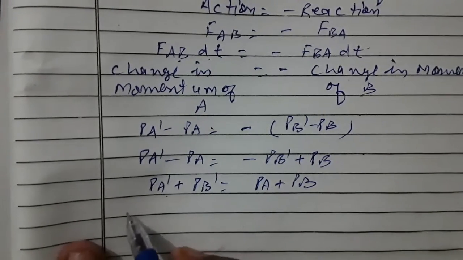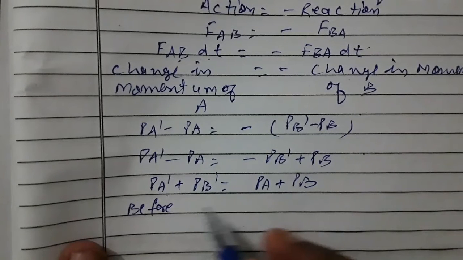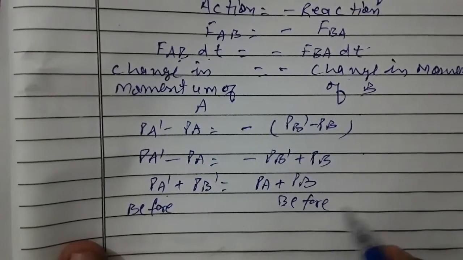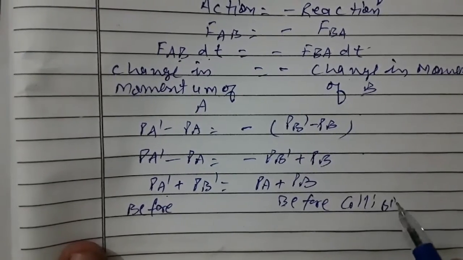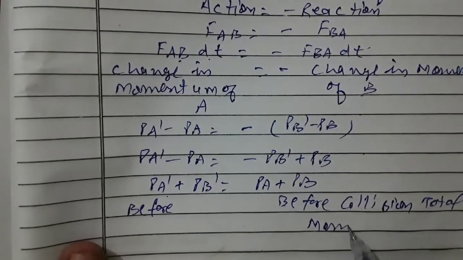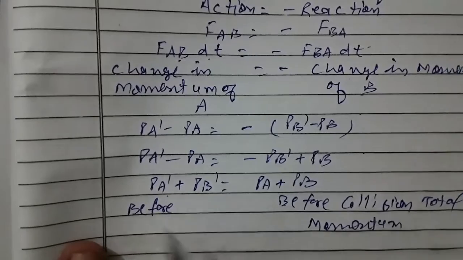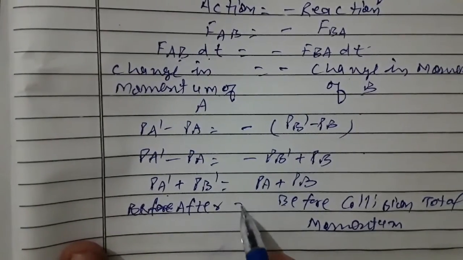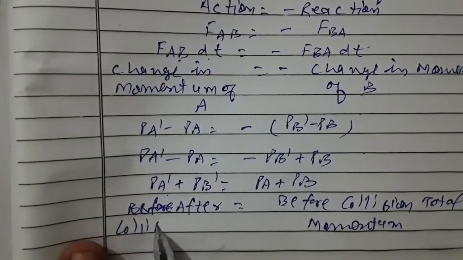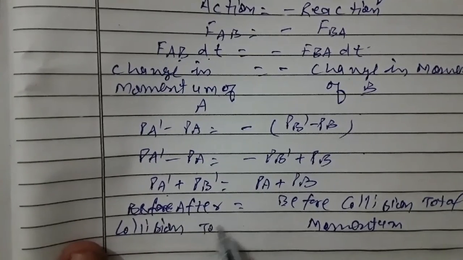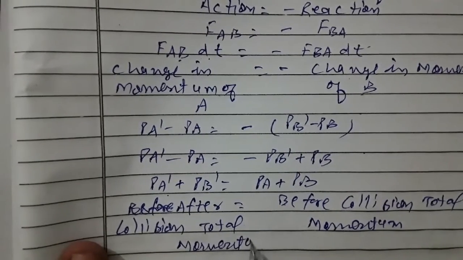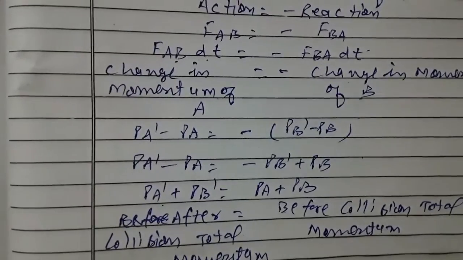So according to this law, the total momentum before collision is equal to the total momentum after collision.